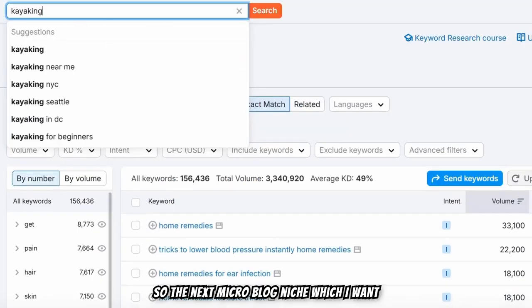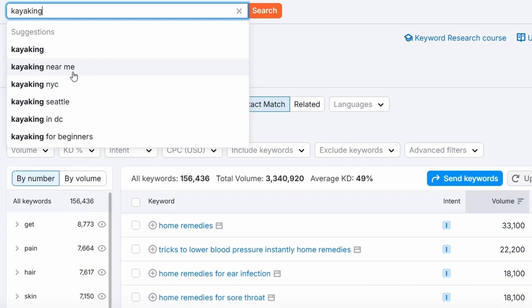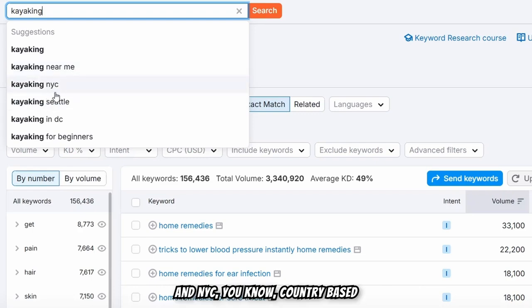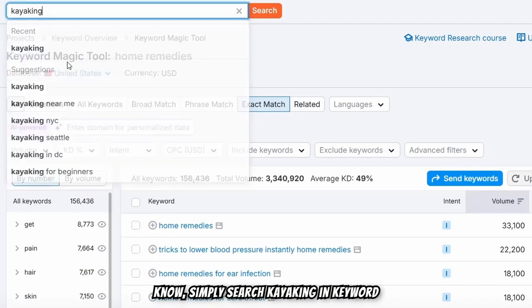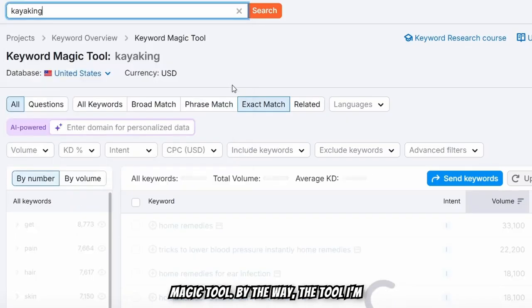So the next micro blog niche which I want to show you is kayaking. So many people go to kayaking, and there are a lot of service keywords such as near me, NYC, a location-based keyword, Seattle, a location-based keyword, in DC, and for beginners, which is an educational keyword. So let me simply search kayaking in the keyword magic tool.